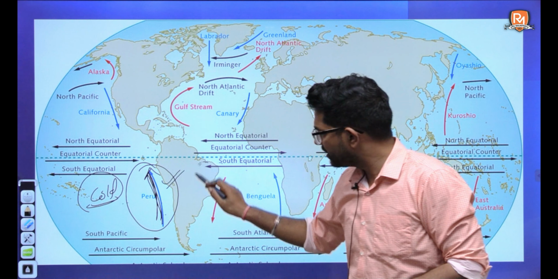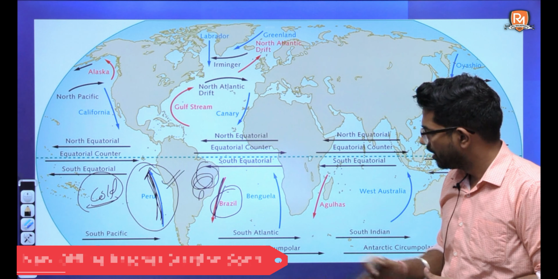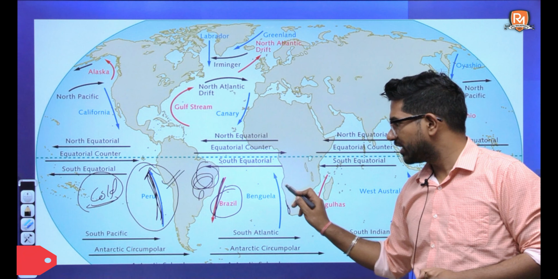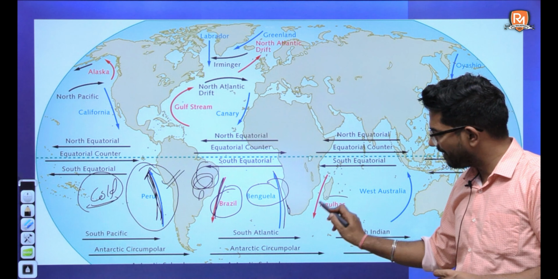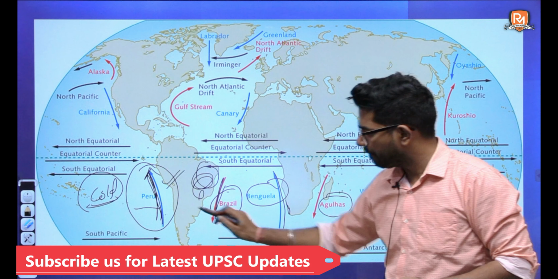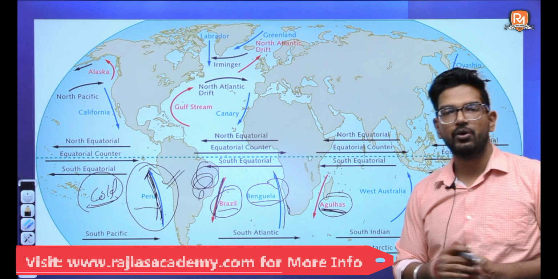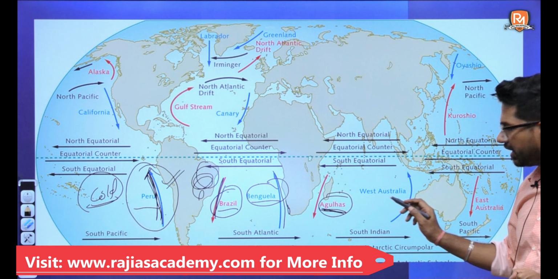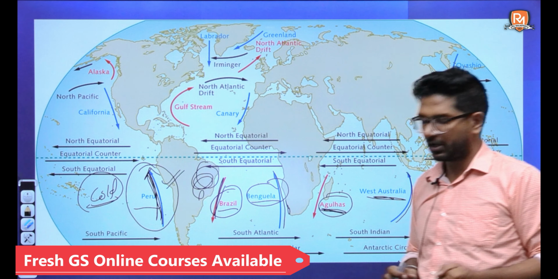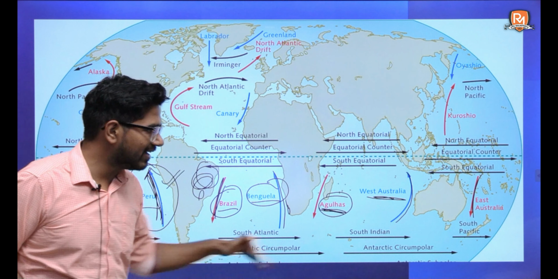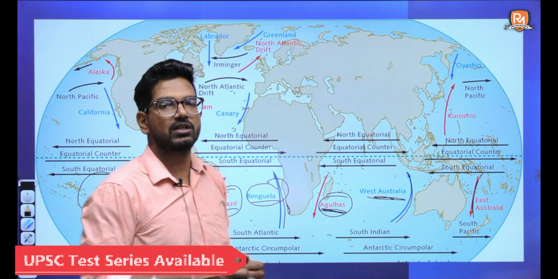Now this area is known as Brazil, and we have a current in this area, that is the Brazilian current. Now we have an island in this area, so the Benguela current is named after that. Here we have the Agulhas current. Peru was a cold current, Brazil was warm, Benguela is a cold current, and Agulhas is a warm current. Now same with Australia, the West Australian current is a cold current, whereas the East Australian current is a warm current. And throughout the southern half, we have the Atlantic circumpolar current, which is flowing throughout the southern oceans.